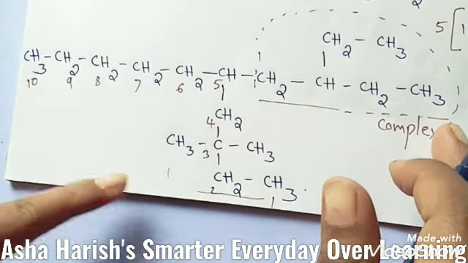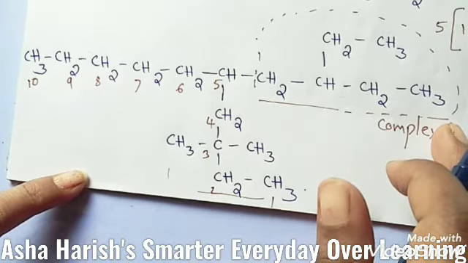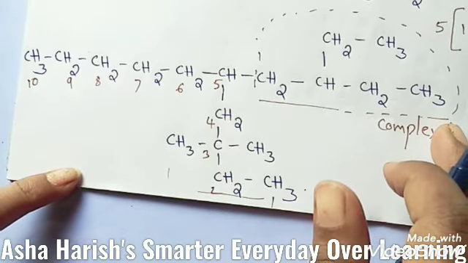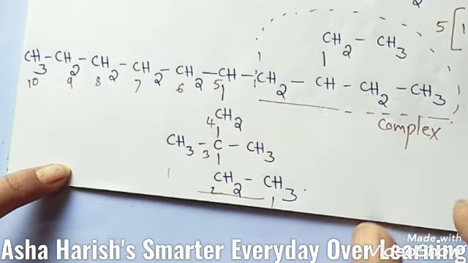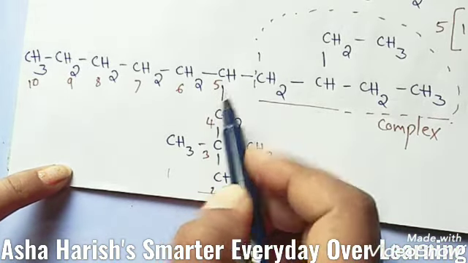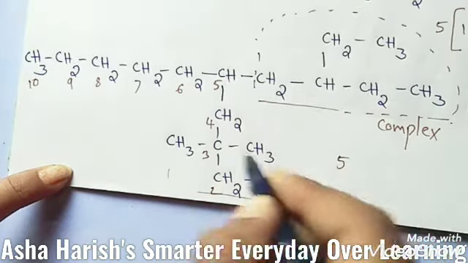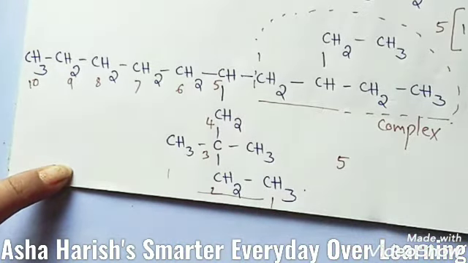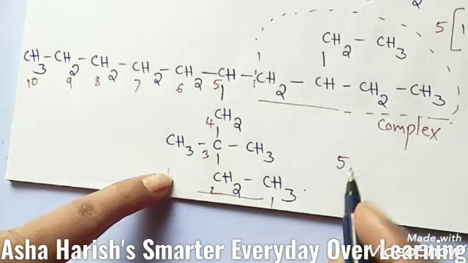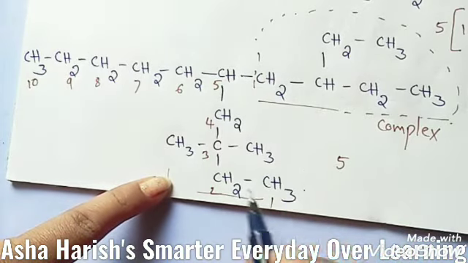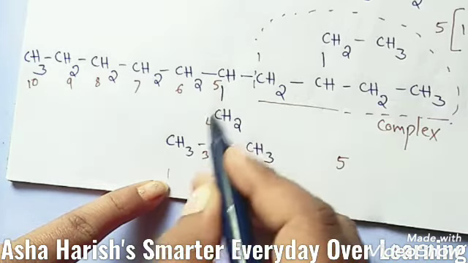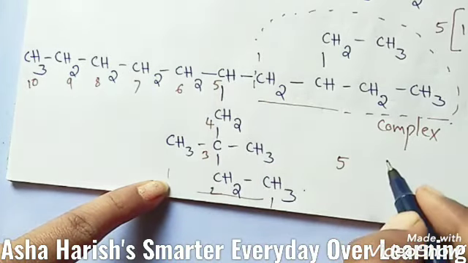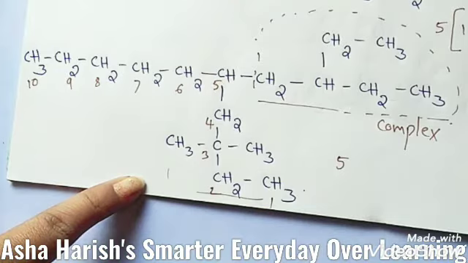Then for the name, you need to identify at which carbon atom the ethyl group and one methyl group are located. Here see, at the fifth carbon, this complex substituent is located here. Then okay students, here also you can see 1, 2, 3, 4. 4 means the root word should be but.